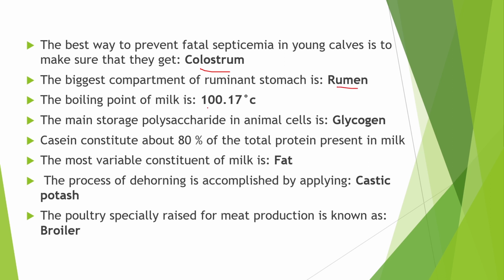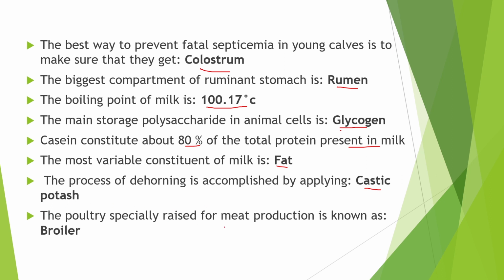The boiling point of milk is 100.17 degrees centigrade. The main storage polysaccharide in animal cell is glycogen. Casein constitutes about 80% of the total protein present in the milk. The most variable constituent of milk is fat. The process of dehorning is accomplished by applying caustic potash.